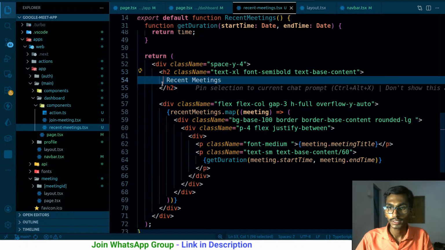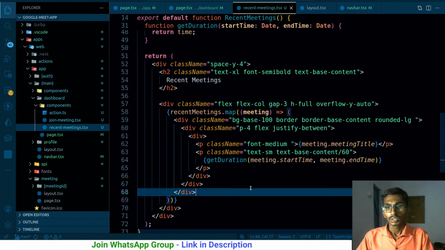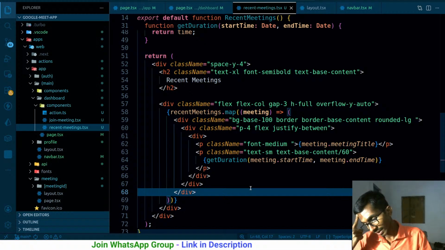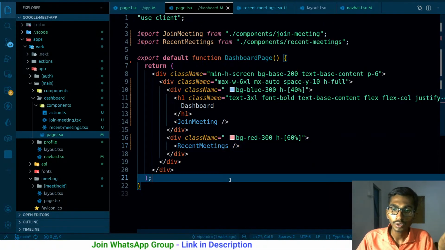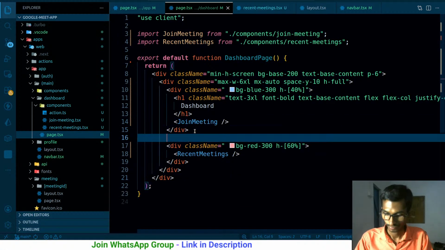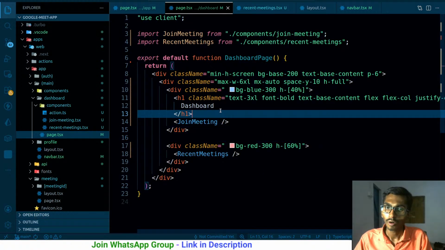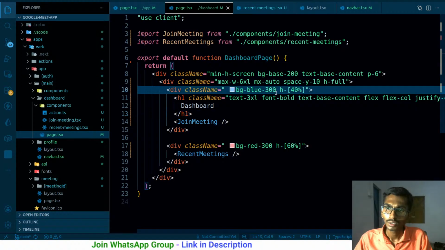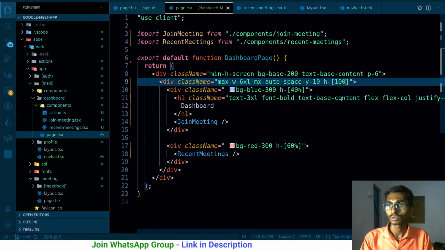This recent meeting that I have here, I will have to give it fixed height anyway. This is the only option, otherwise things are gonna be so scattered. There's only one problem. If I give it the fixed height, it'll look good on my device, but it may not look good on other devices. So that's the main problem, and this thing does not seem to be working, or probably it is working, and this is the div that I have. This has 100% height.